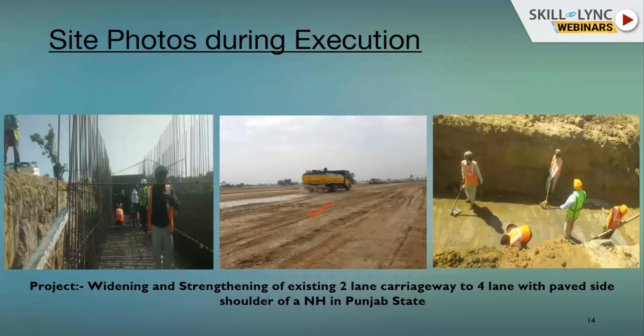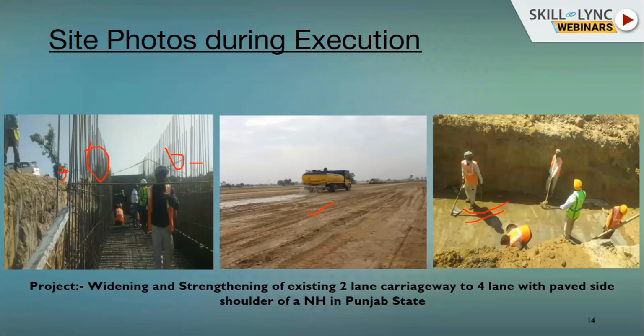Here, box structure construction is going on at the site. This part is the wall; this is the earth facing side and this is the non-earth facing side. This labor is again doing the PCC work. From the construction point of view, these activities are all very important.